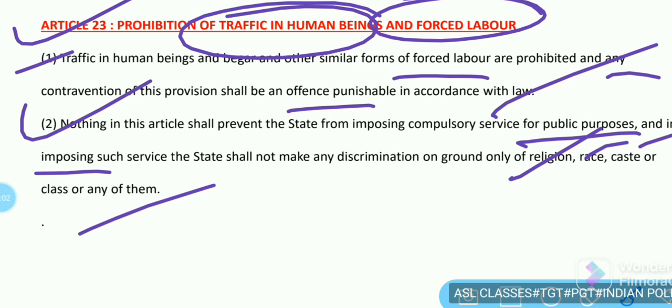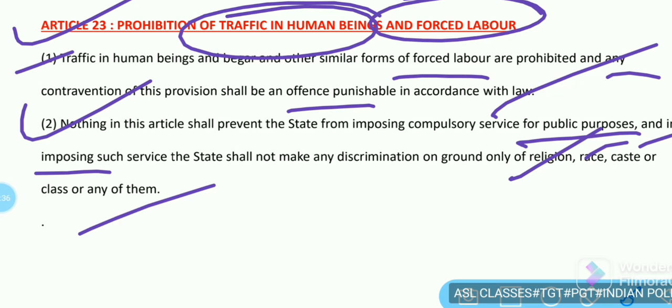The clear fundamental of this article is that no one can force a person to do a certain kind of job. But it is also mentioned under clause 2 of Article 23 that if the government needs a person for the sake of statehood, they can enforce a person to serve for the sake of the nation's security.